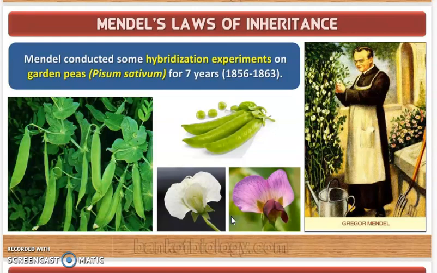His experiments had many advantages, like a large sampling size, which gave greater credibility to the data he collected. He carried out experiments on thousands of plants, so he got a larger sampling size, and due to this the credibility of the data was greater.